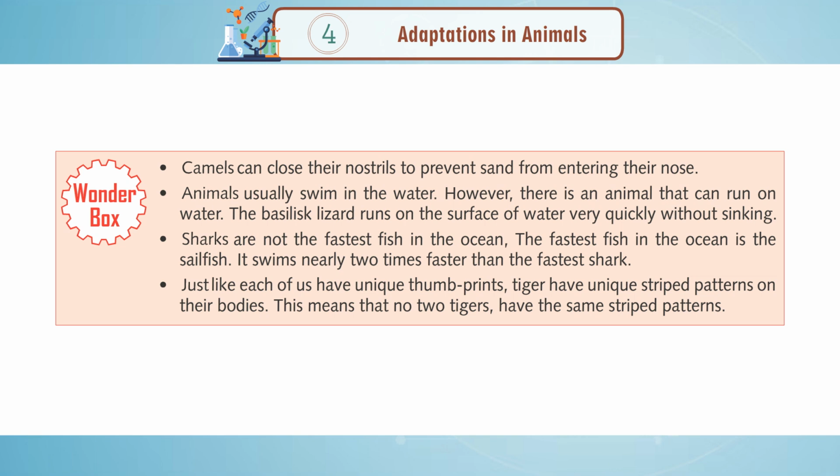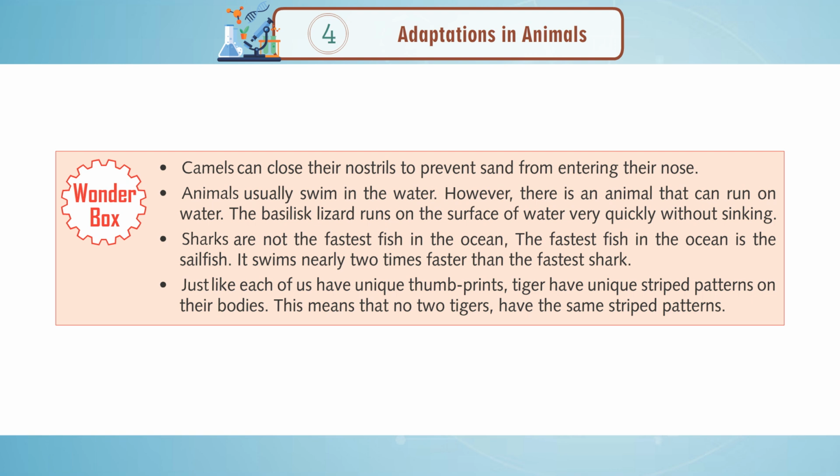Wonder box. Camels can close their nostrils to prevent sand from entering their nose. Animals usually swim in the water. However, there is an animal that can run on water. The basilisk lizard runs on the surface of water very quickly without sinking. Sharks are not the fastest fish in the ocean. The fastest fish in the ocean is the sailfish. It swims nearly 2 times faster than the fastest shark.